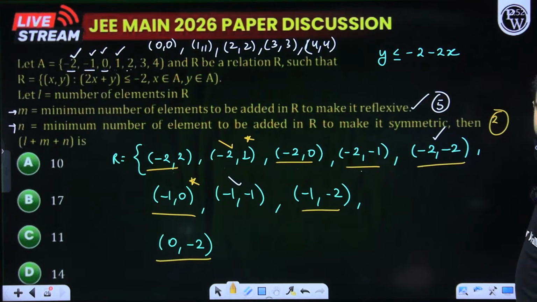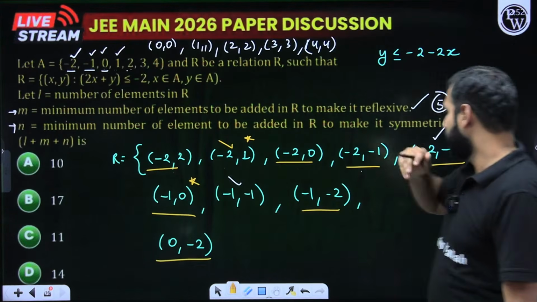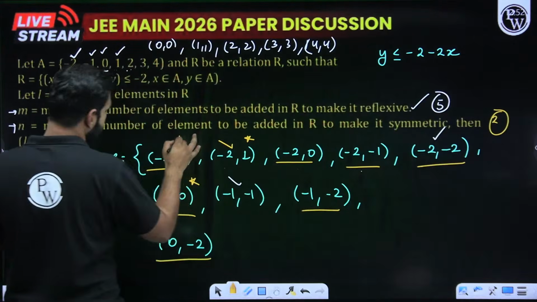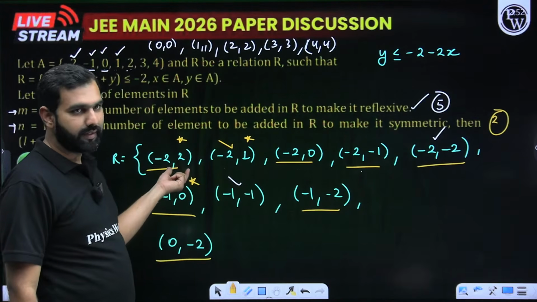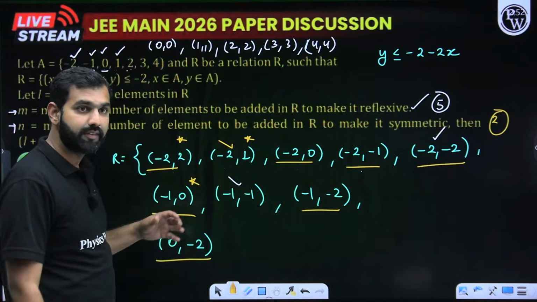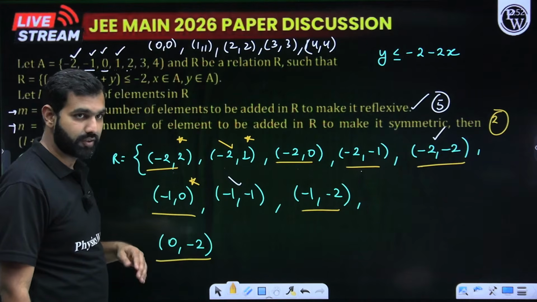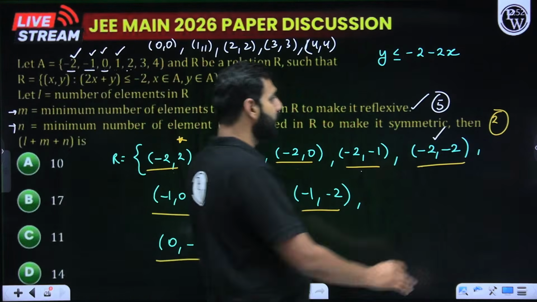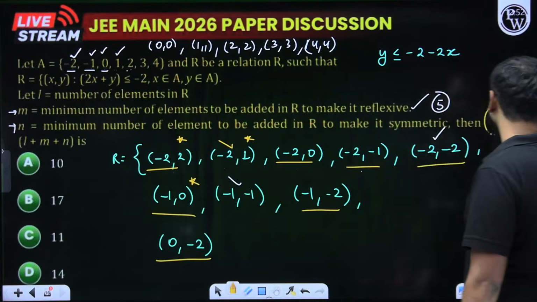With that, great: (-2,2). Yes, I might have highlighted it, but I did not notice it. There should be (2,-2) as well. That's great, Salish, thank you so much for highlighting it. Brilliant, Pratik, Salish. Perfect. So 3 elements are to be added. So to make it symmetric, 3 are to be added.